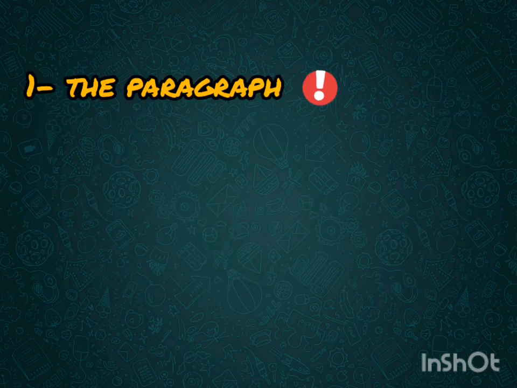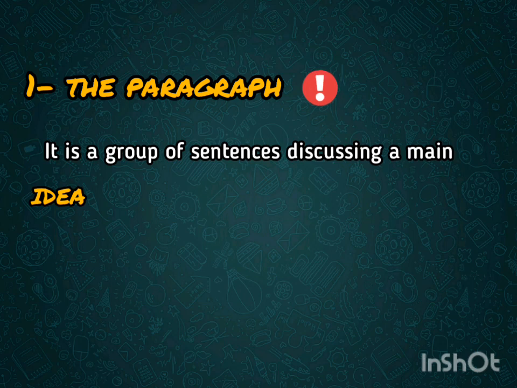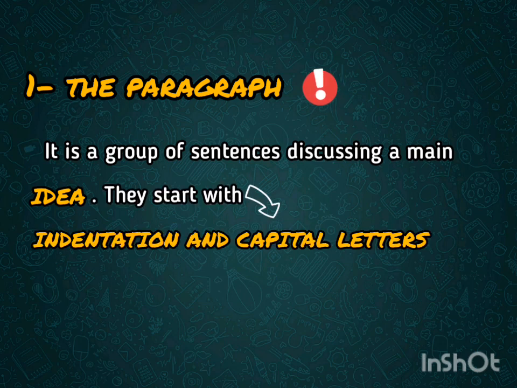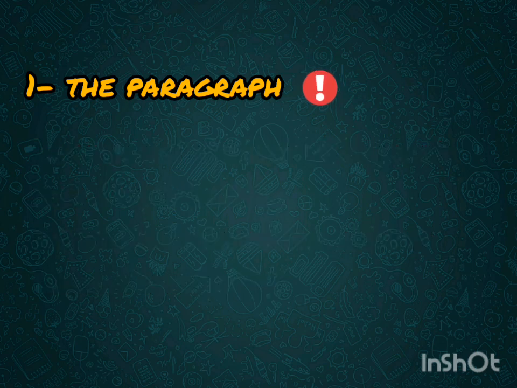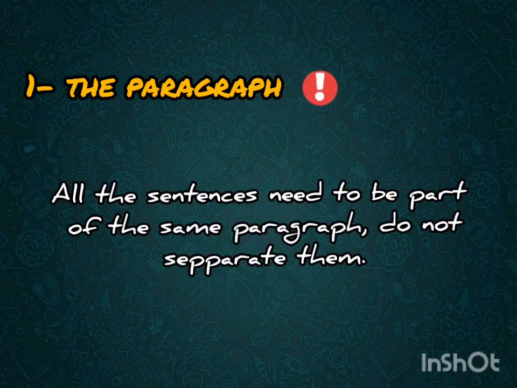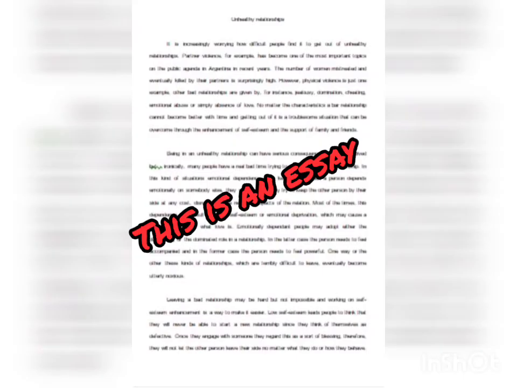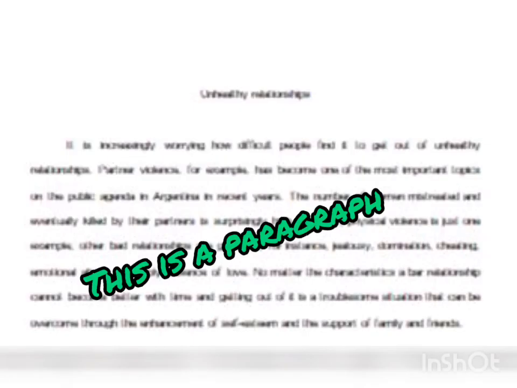What is a paragraph? A paragraph is a group of sentences discussing a main idea. Paragraphs start with indentation and capital letter and end in a full stop. Many of you submitted compositions consisting of more than one paragraph. All the sentences need to be included in the same paragraph. You don't have to divide them. Please have a look at the following pictures so that you can understand this better. One of them is a composition and the other one is a single paragraph.